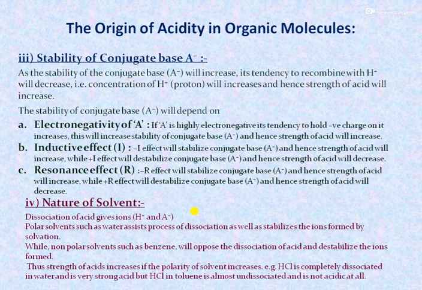Thus, the strength of an acid increases as the polarity of the solvent increases. For example, hydrochloric acid is completely dissociated in water and is a very strong acid, but hydrochloric acid in toluene is almost undissociated and is not acidic at all.